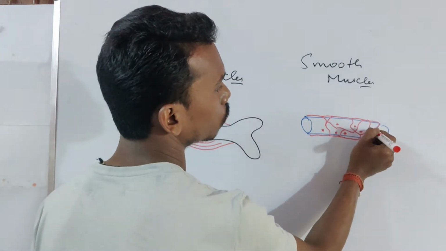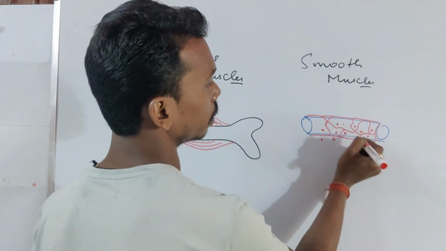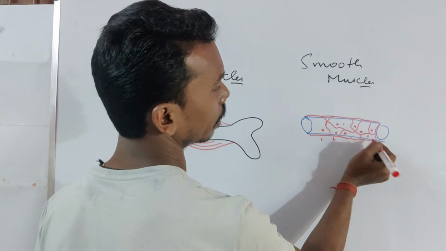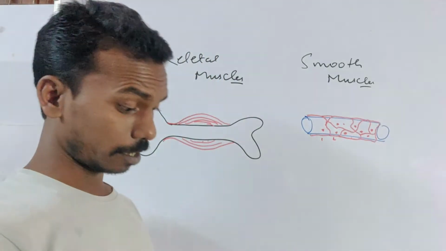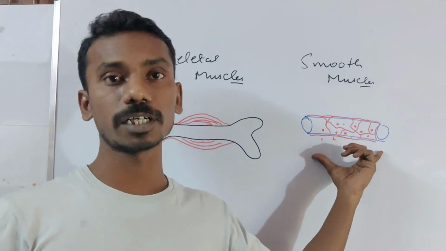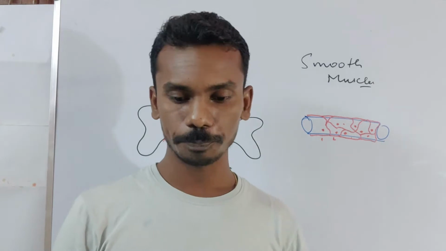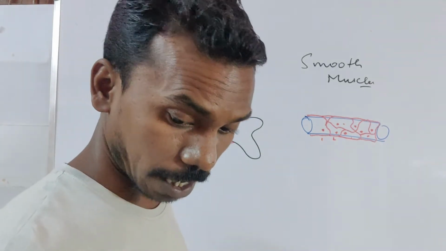These are the smooth muscle cells. Here 1, 2, 3, 4, 5, 6, 7, 8. Eight smooth muscle cells are present in this portion of the small intestine or large intestine or esophagus, whatever you want to say. Okay, now the cardiac muscle.